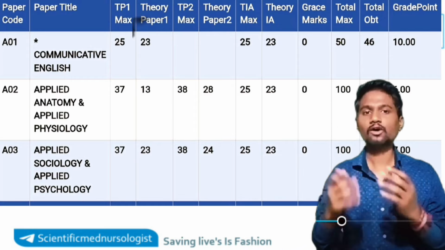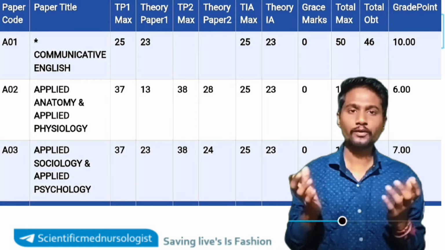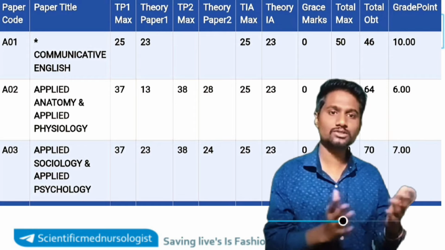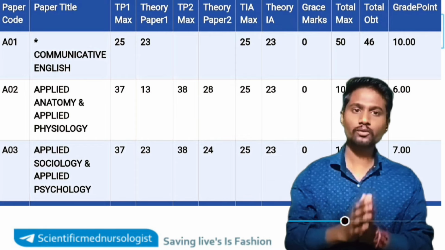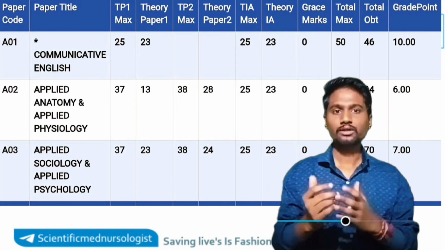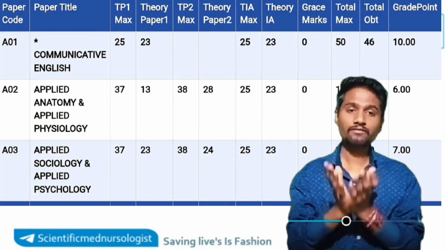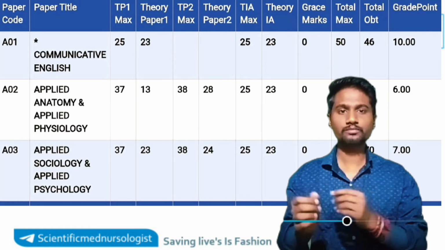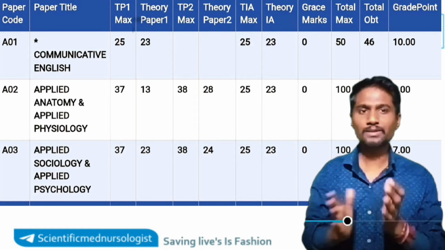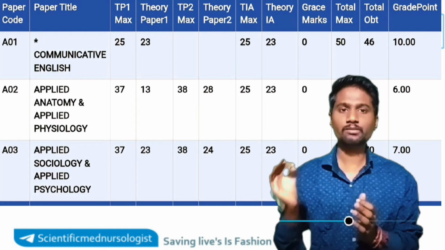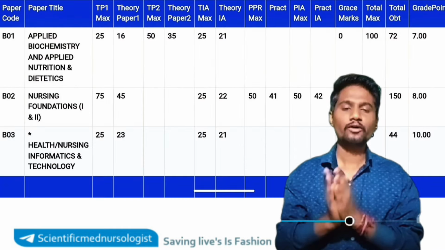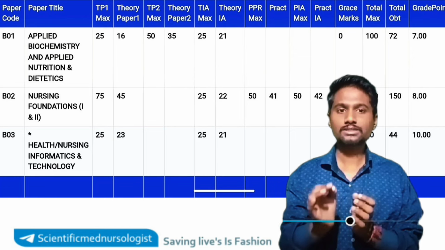In 25 they can give any marks based on the subject in which you are good, and in which subject your performance is good. Based on that and all other factors, the college will give your theory internal assessment marks for all the subjects. For each subject there will be 25 marks.